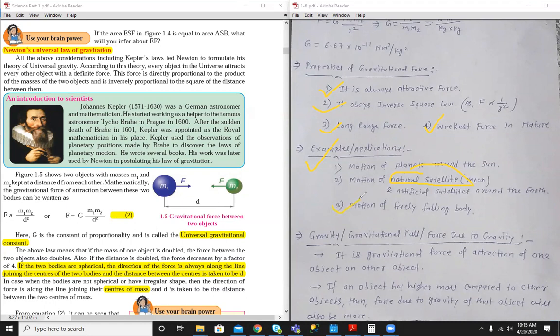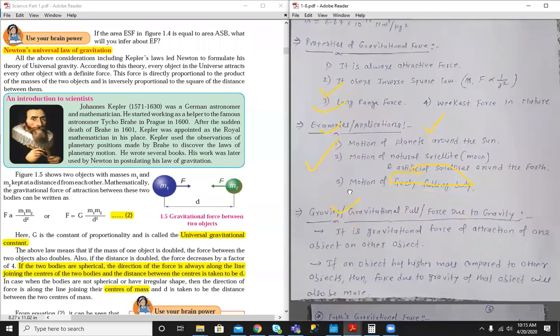Motion of a freely falling body: whenever we throw an object vertically upward, it returns to earth after covering some distance. And one of the best applications of gravitational force is the weight of an object. It is nothing but the gravitational force felt by an object.